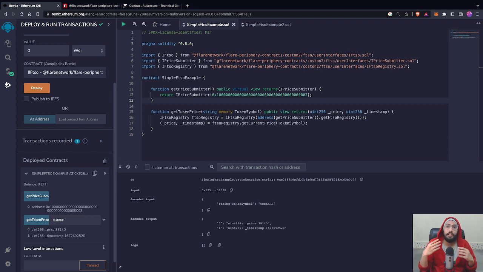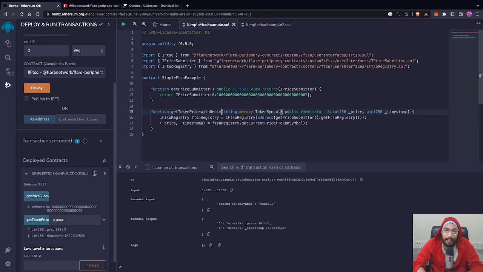And there is one more thing that you can do. You can also call the method that is with decimal. So you can actually get the decimal value as well along with the price. So here I will add get token price with decimal. Along with our price, it will also give us the decimal value, right?